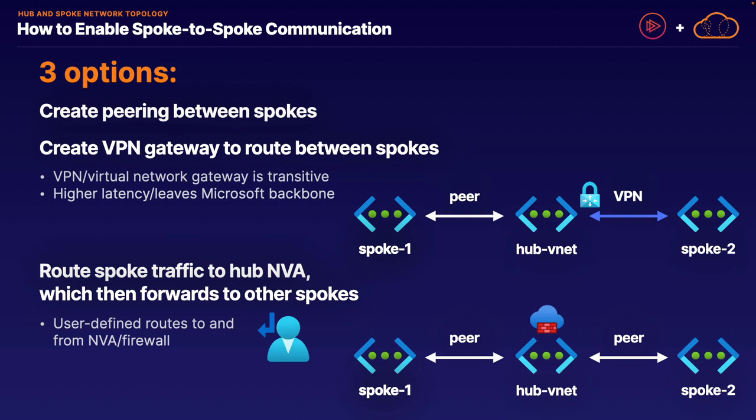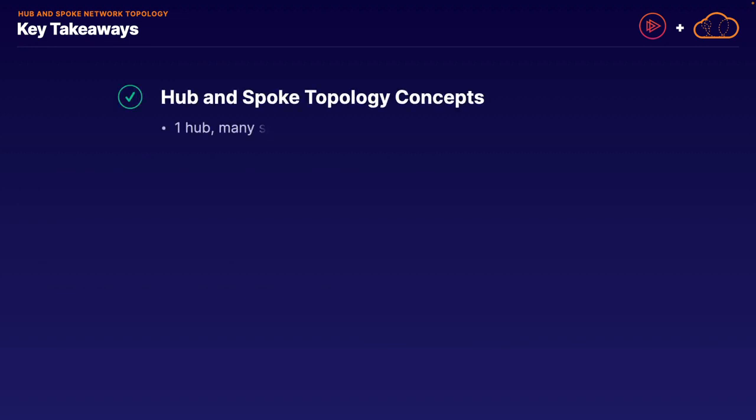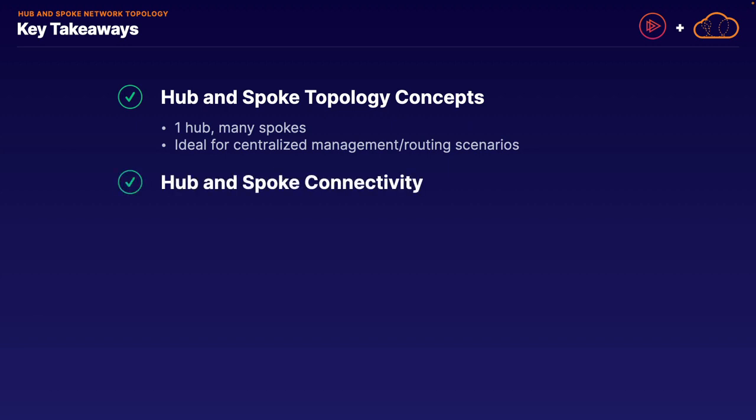With that, this will conclude our discussion on hub and spoke network topology. Let's quickly review our key takeaways before we move on. We discussed the primary concept of the hub and spoke network topology, in which we have a central hub network, which, just like a wheel, has many spokes connected to it, which is ideal for a variety of centralized management and routing scenarios. We then talked about how to connect these hub and spoke networks, in which the hub can directly communicate with every single spoke network.